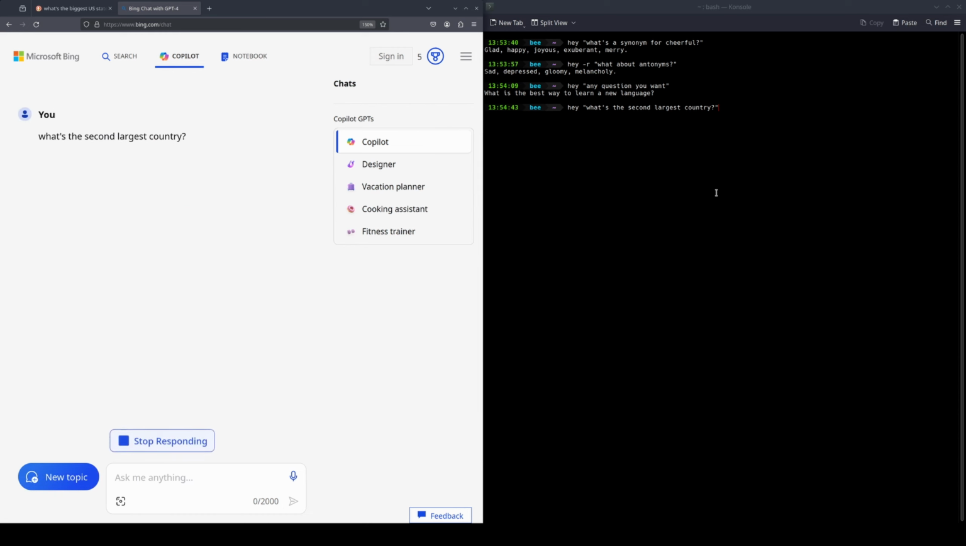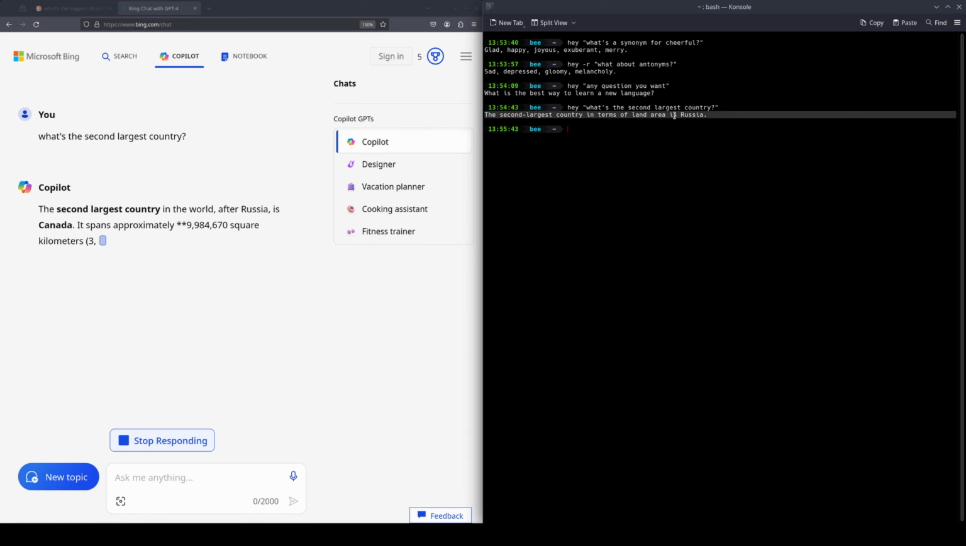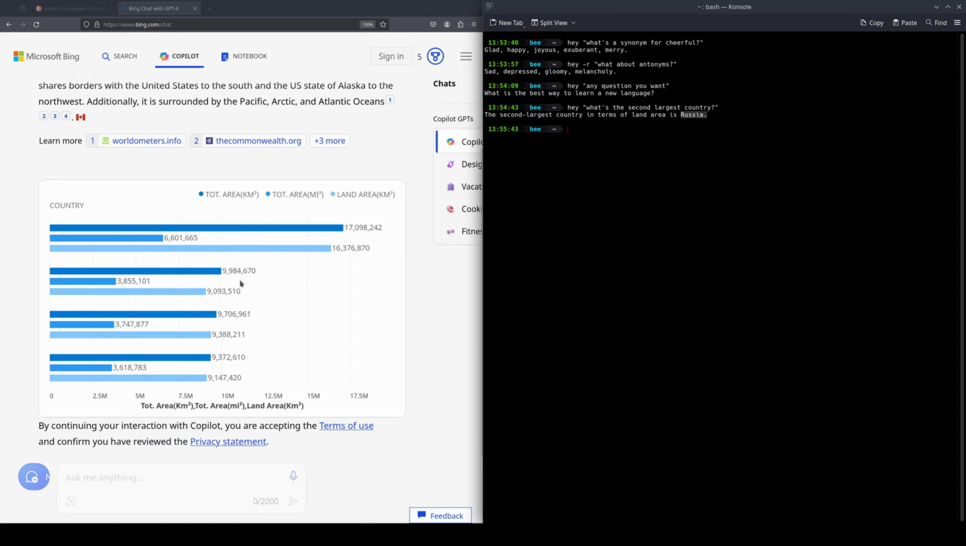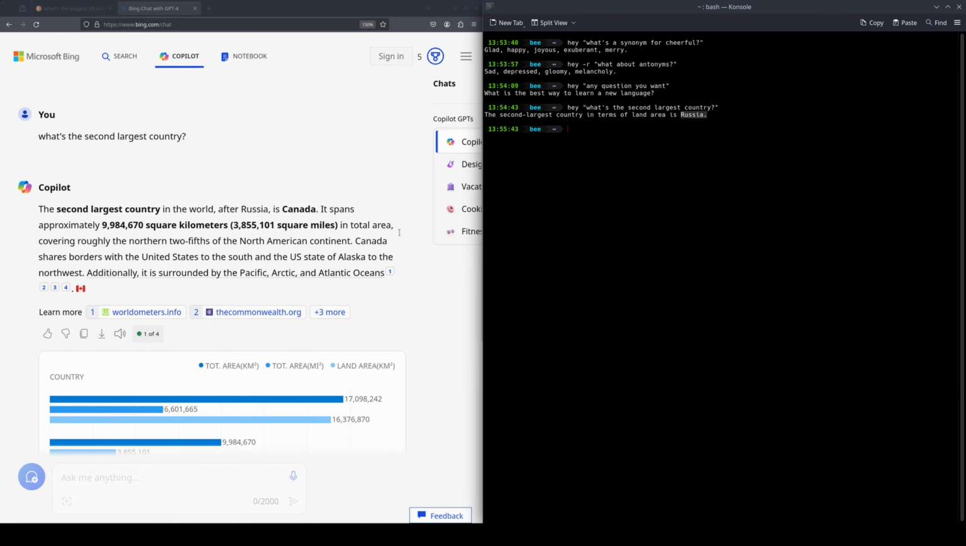So let's run Copilot and let's run ours. So we already got an answer. The second largest country is Russia. And this one's still typing it out. And it figured it out and it gave us more context. But if you just need a super quick answer, now you can use hey to do that.